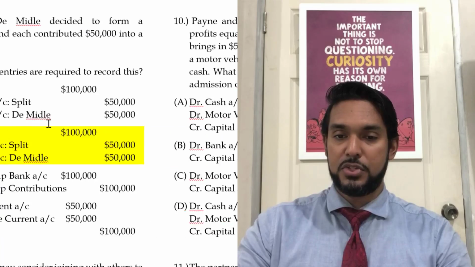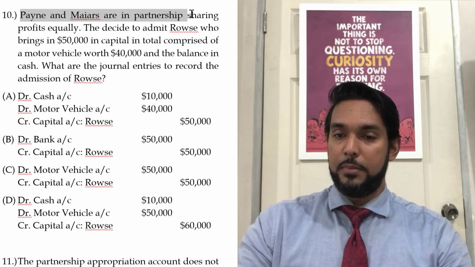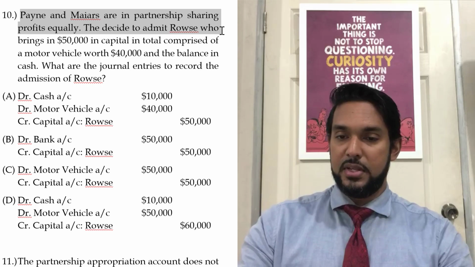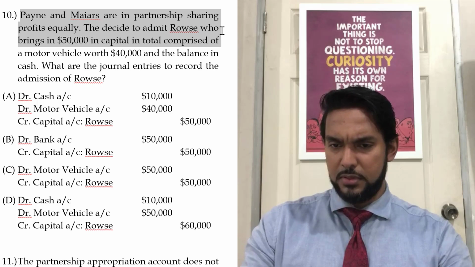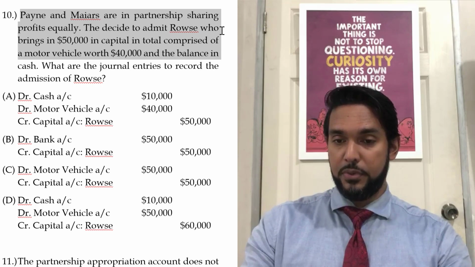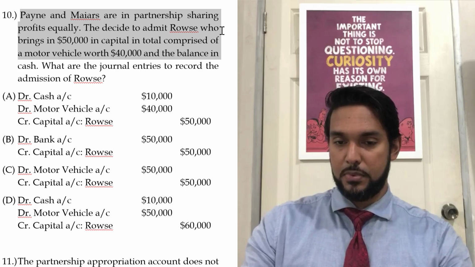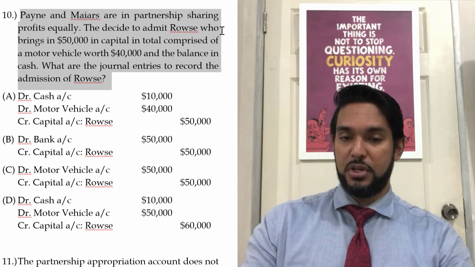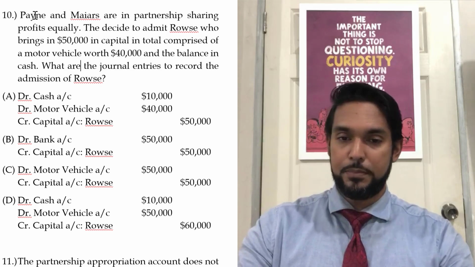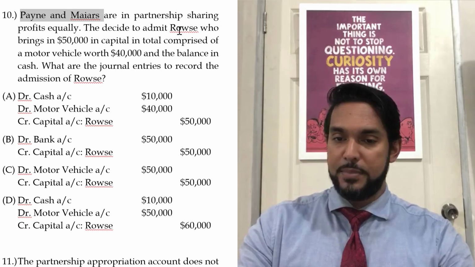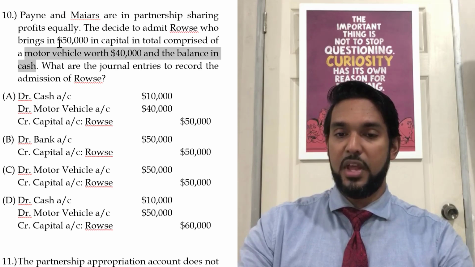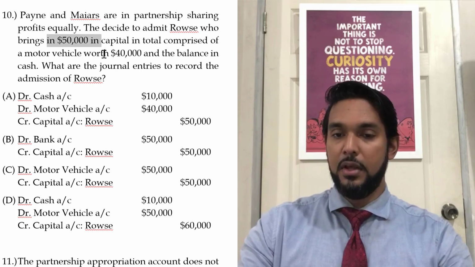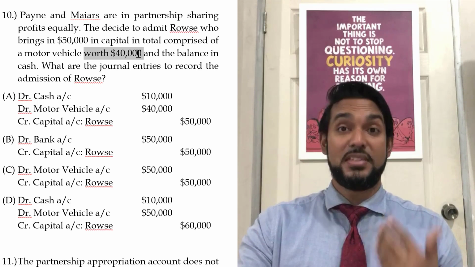Okay, going back up and scrolling across, Payne and Myers are in partnership sharing profits equally. They decide to admit Rouse, who brings in $50,000 in capital in total, comprised of a motor vehicle with $40,000 and the balance in cash. What are the journal entries to record the admission of Rouse? So if Rouse is bringing in 50, 40,000 of which is a motor vehicle, it means 10,000 in cash.